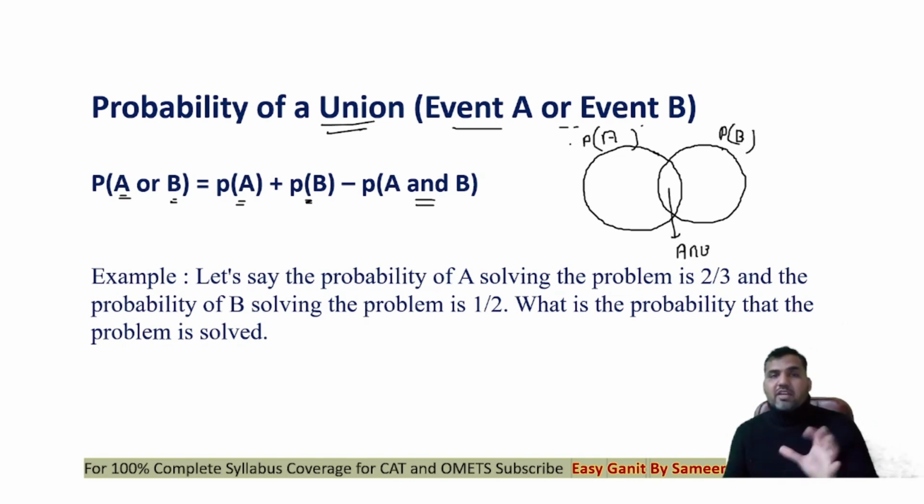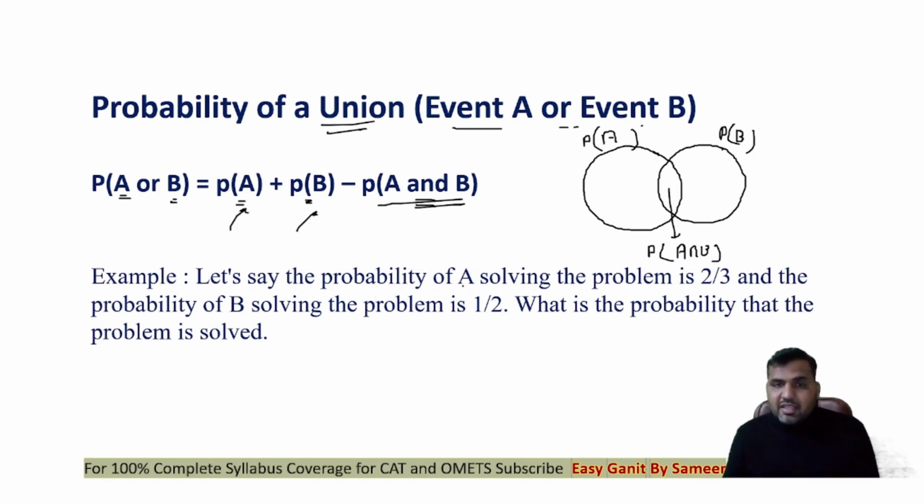Now, if I want to find out the probability of happening of event A or event B, that will be P(A) plus P(B) minus P(A intersection B). Example is, let's say the probability of A solving the problem is 2 by 3. So probability of A solving the problem, that means this circle is given to me as 2 by 3.